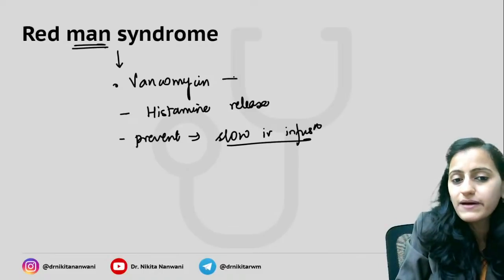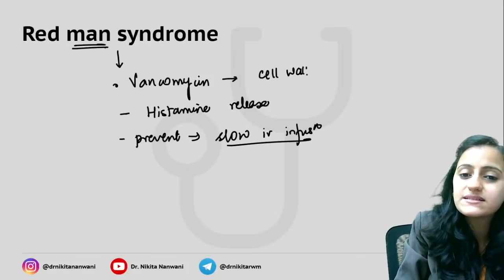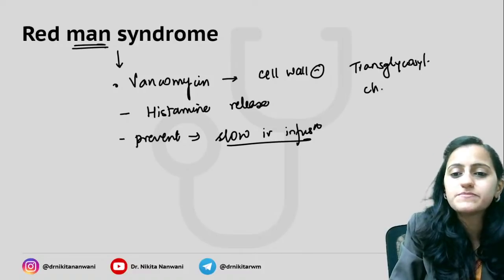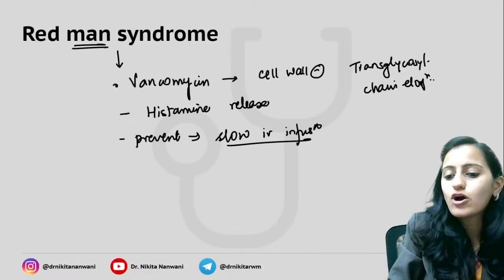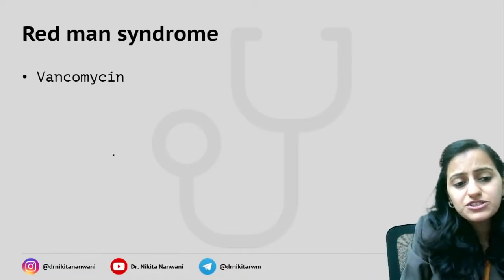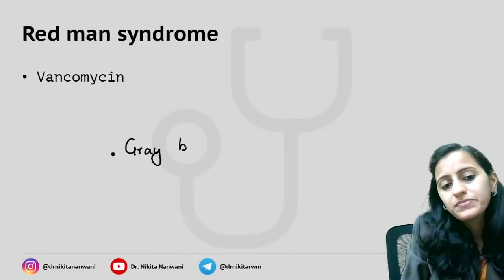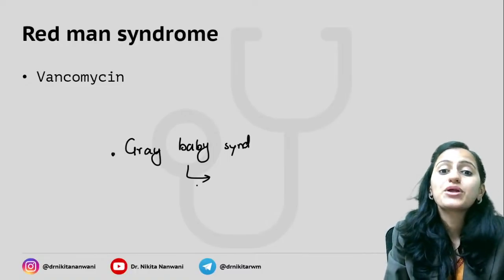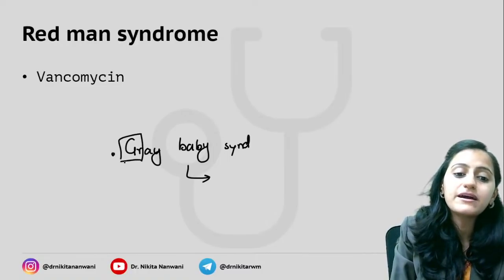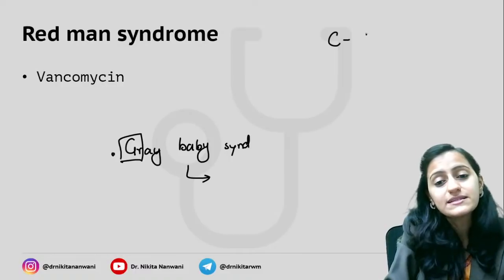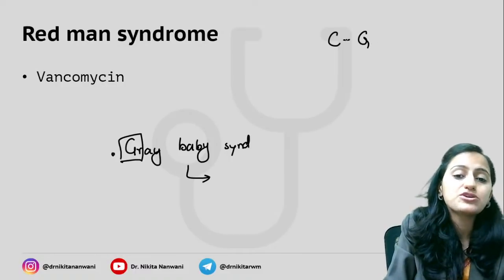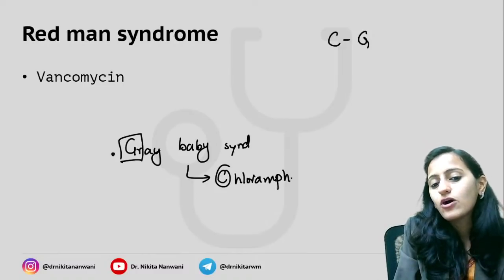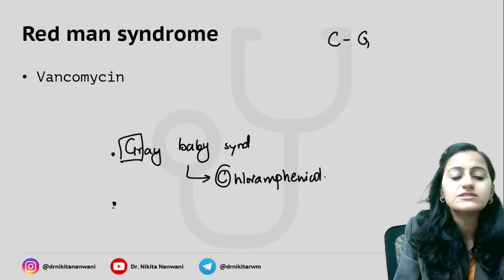Okay, how did we say vancomycin acts? It's your cell wall synthesis inhibitor. It acts at the step of transglycosylase, which is basically the step of chain elongation. And which drug causes gray baby syndrome? One is red man. Which one causes gray baby syndrome? Gray baby, remember G. It is there in our pregnancy topic too: C looks like G, right? Your Goodell sign, that's your cervix. G is like C, that is your chloramphenicol which causes your gray baby.